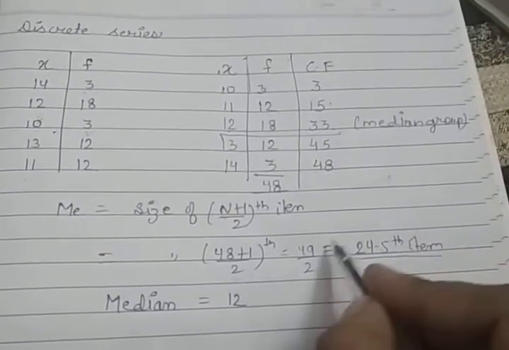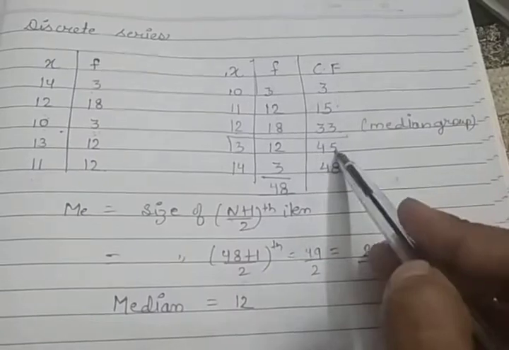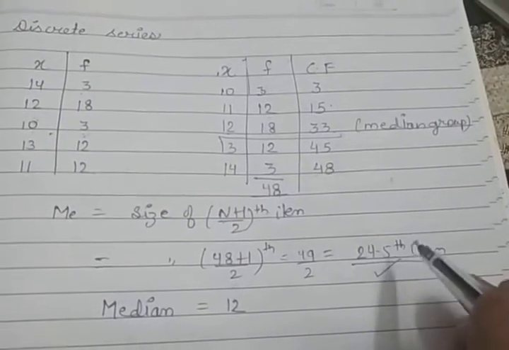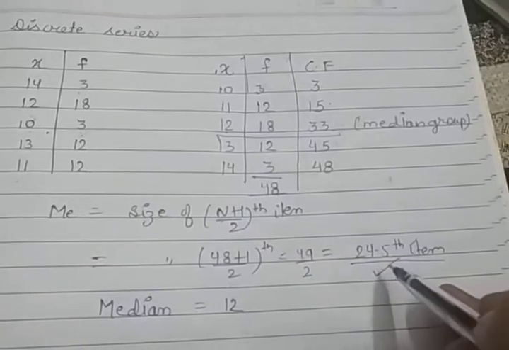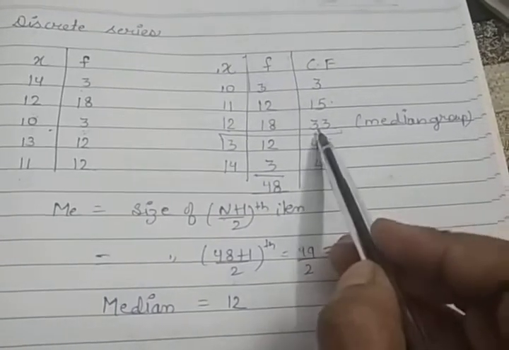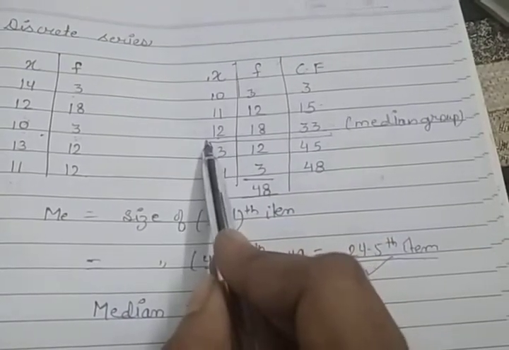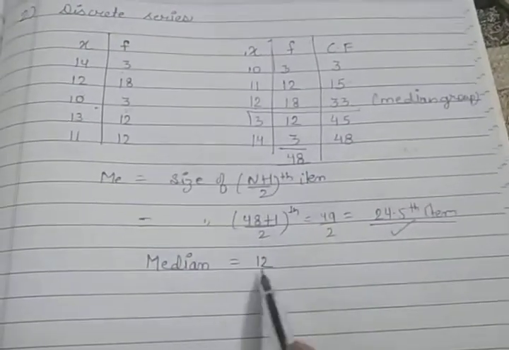Now we have to search 24.5 in the CF, either equivalent to this number or greater than this number. If equivalent is not given, no problem, just search the greater one. So greater is 33, and in front of this number, x is 12. So median is 12.